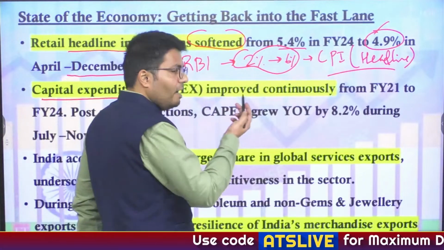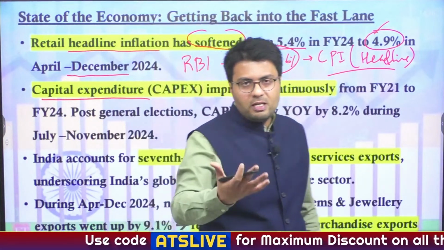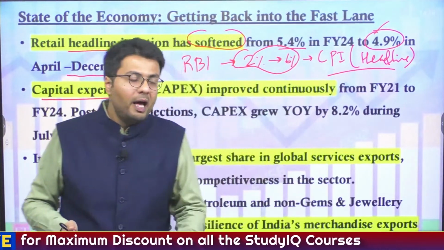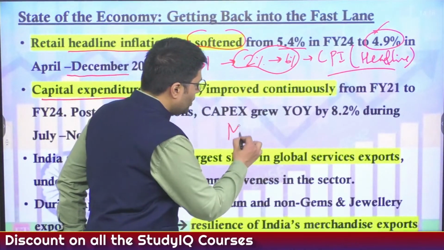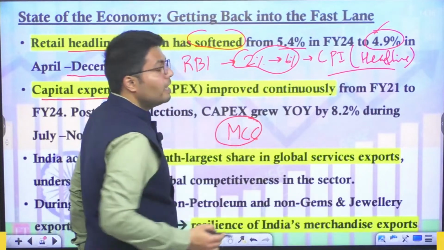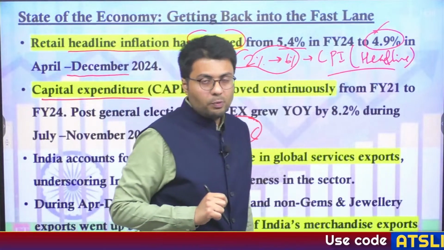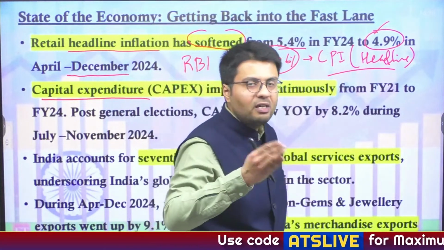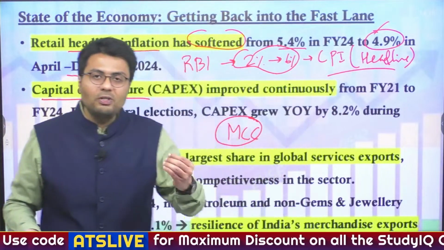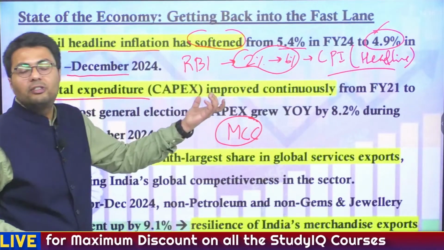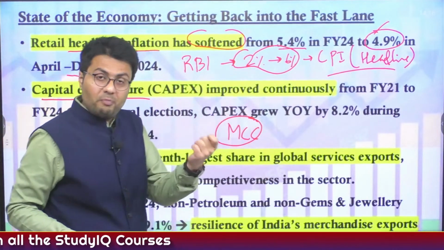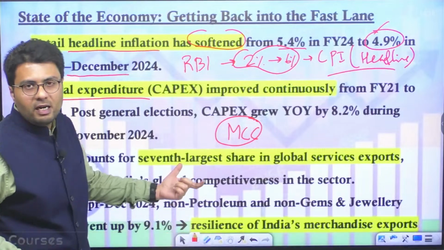Because India witnessed elections in the past year or so in many states, including the election to the Lok Sabha. That means the model code of conduct was in application for most of last year, and it restricted the government from making new spending on new projects. As a result, capex in the months of election was subdued. However, now the elections in most of the states have been completed, and it will be completed in Delhi by February 5th.